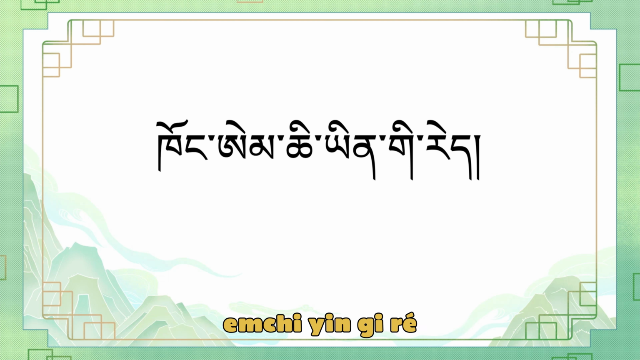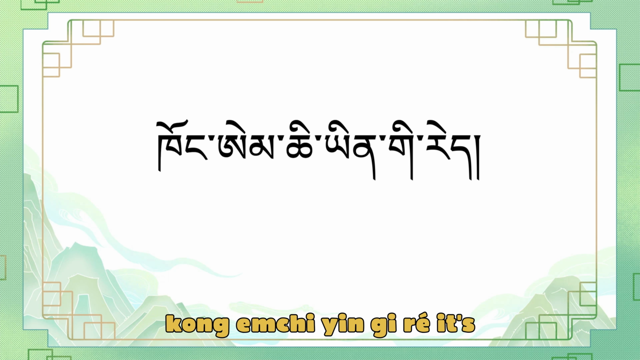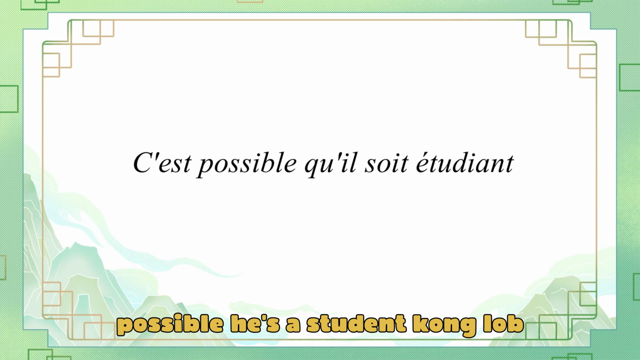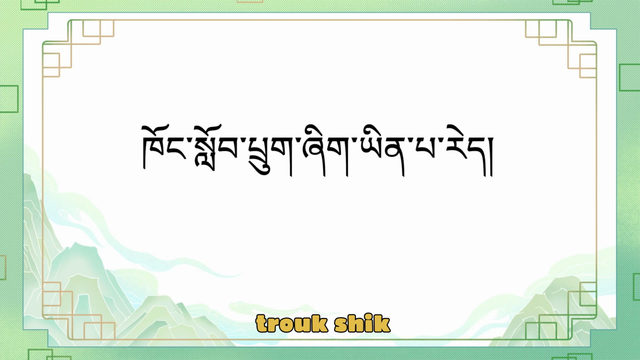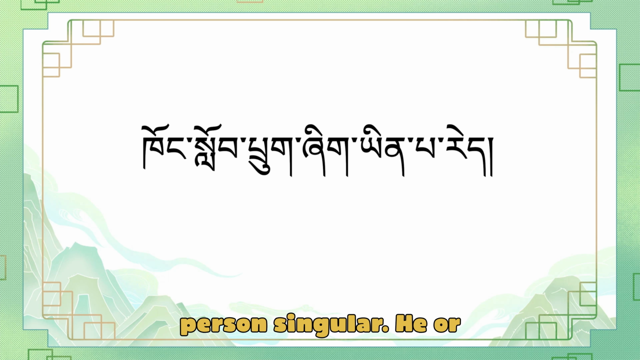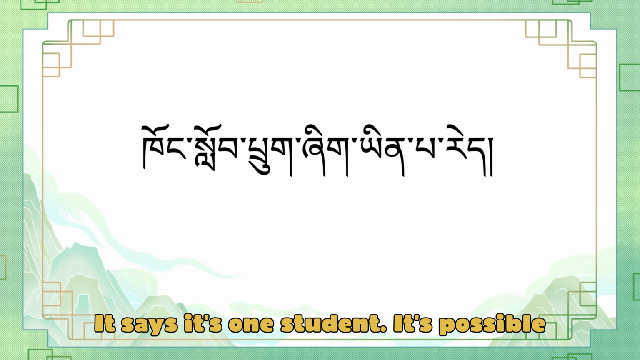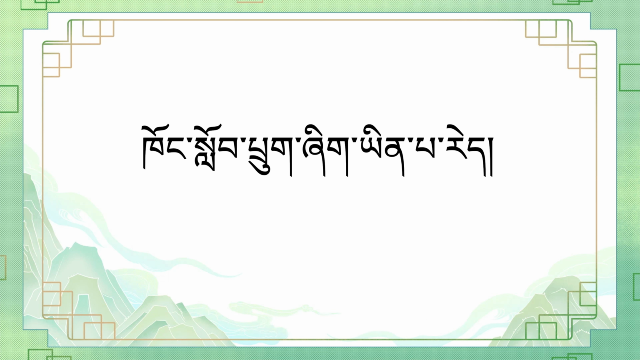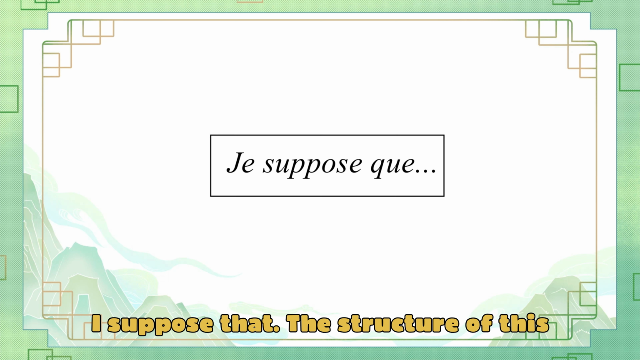It's possible he's a student. Khong lobdruk shik yinpare. The personal pronoun is in the third person singular. Khong, he or she. Lobdruk, student. It says it's one student. It's possible he's a student.